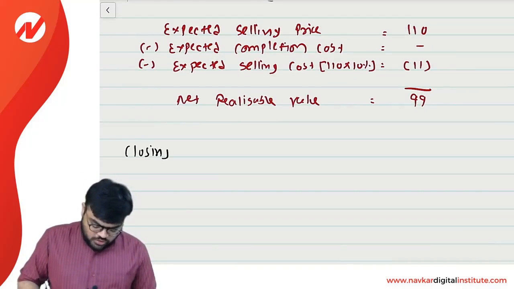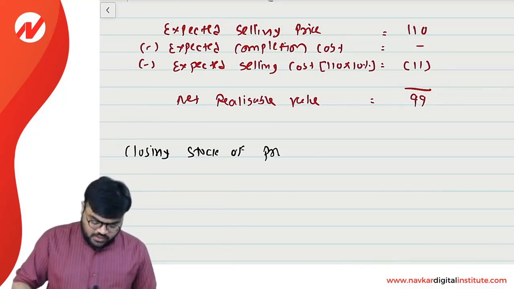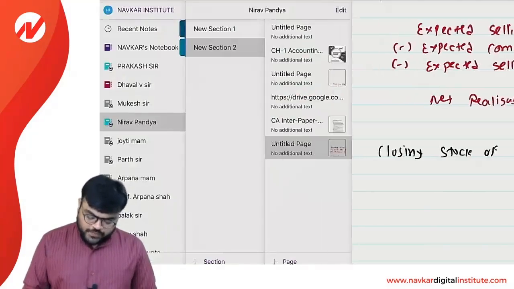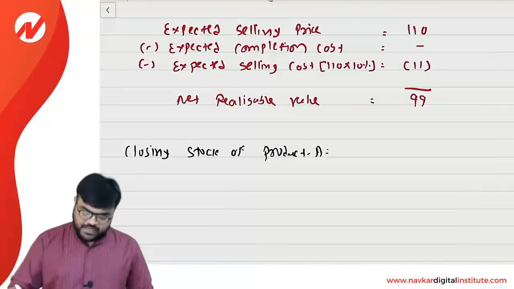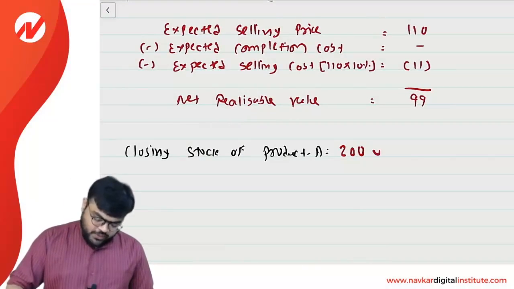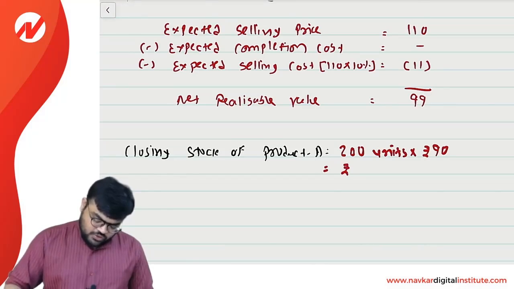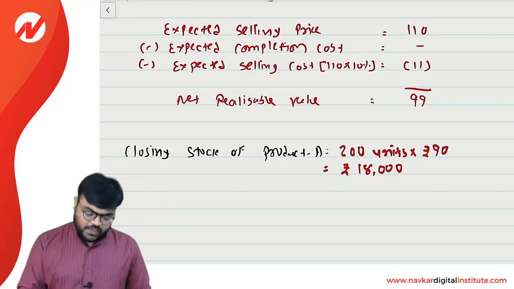Closing stock of product A is whichever is lower, and I am having the 200 units, and whichever is lower is 90. So 200 units into rupees 90. So your answer will be rupees 18,000. Clear? This is for the product A.